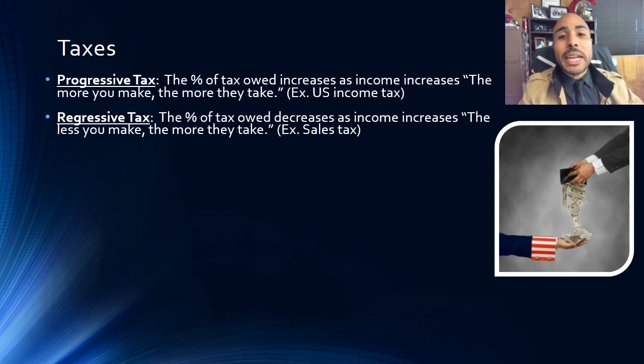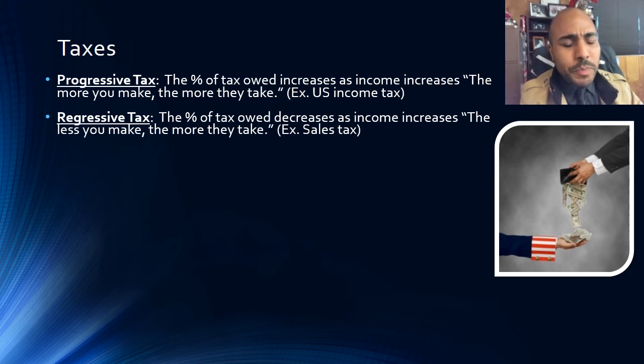Next up, the opposite of a progressive tax is a regressive tax. Regressive tax means the percentage of tax that you owe decreases as your income increases. So basically, the less money you make, the more money they take. A great example of this is the U.S. sales tax. The reason why is that even though poor people don't have the ability to buy as many things